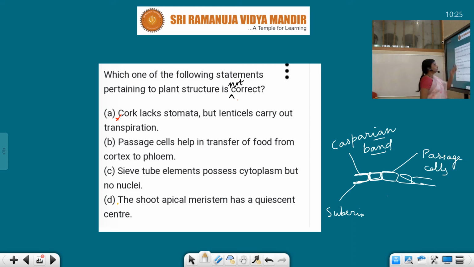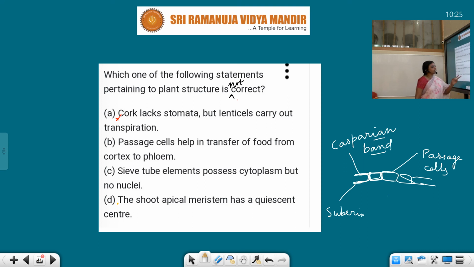Let's see. Passage cells help in transfer of food from cortex to phloem. They help in transport of water and other things. Sieve tube elements possess cytoplasm but no nuclei. Just now I explained in the last question that sieve tubes do not have nuclei, so this is also a right statement.